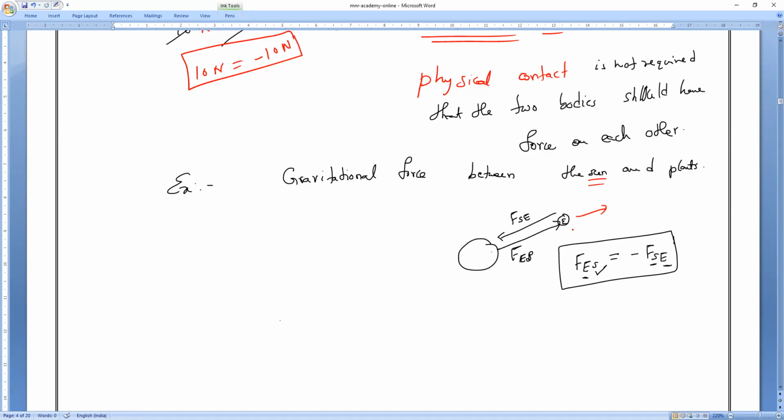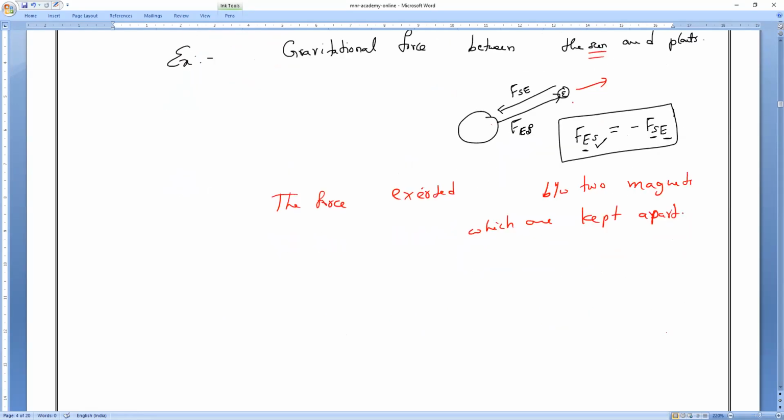And also you can take two magnets. The force exerted between two magnets which are kept apart. If you keep two magnets near each other, definitely there will be a force of attraction between them.